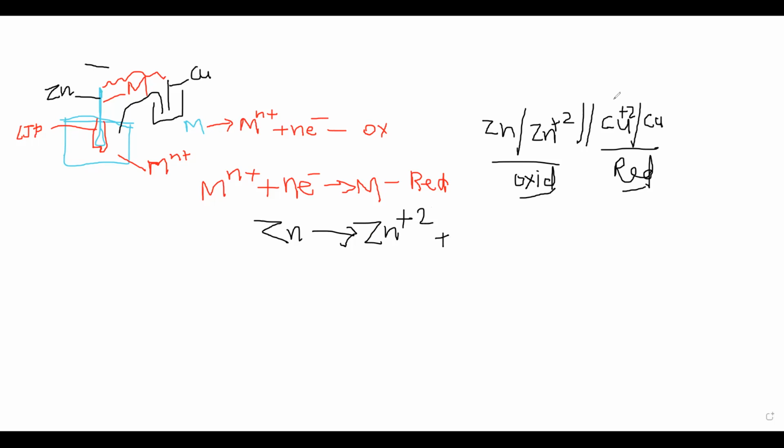Instead of copper, you connect zinc with some other metal like lithium. When zinc and lithium are connected, what is going to happen? Just now in the voltaic cell, zinc was getting oxidized. Now when it is connected to lithium, it is no more getting oxidized. Instead, it is getting reduced. Zn2+ is converted into zinc.